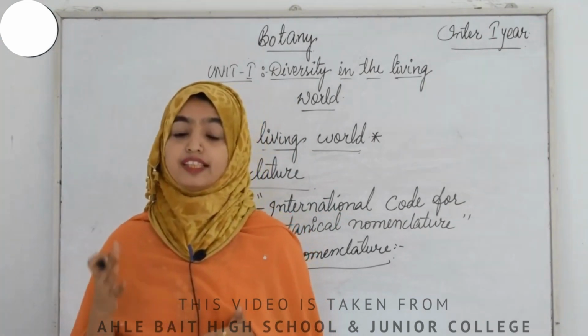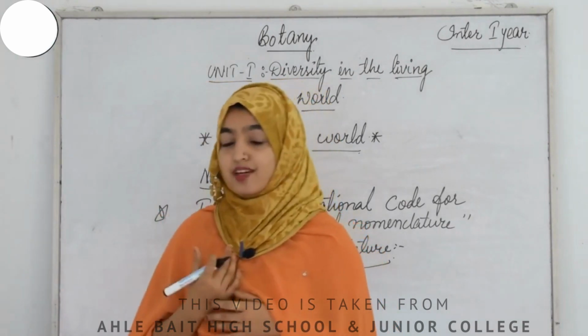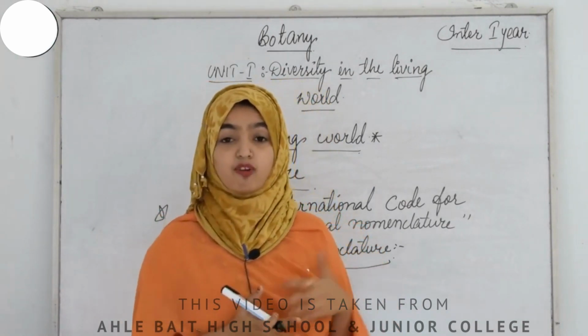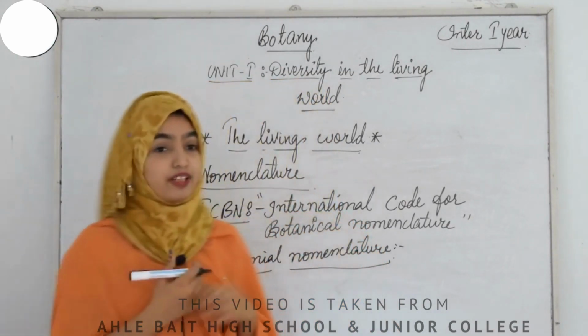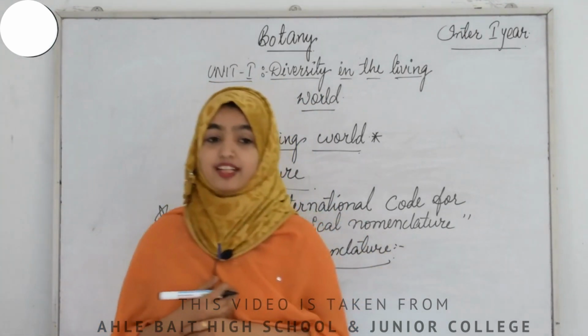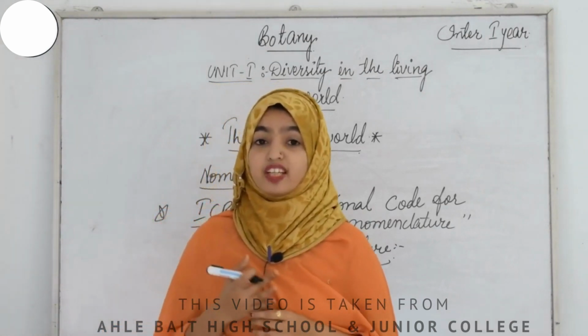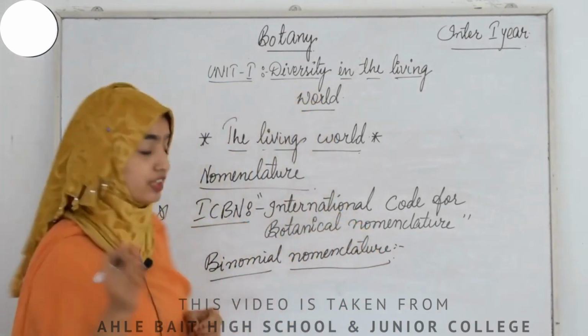Biologists follow universally accepted principles to provide scientific names to known organisms. As we have discussed earlier, for plants they will follow the criteria and principles described in ICBN, that is the International Code for Botanical Nomenclature. Each name has two components. The first one will be the generic name and the second will be the specific epithet.